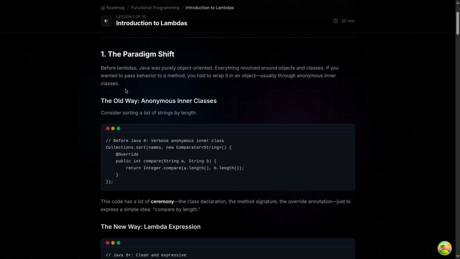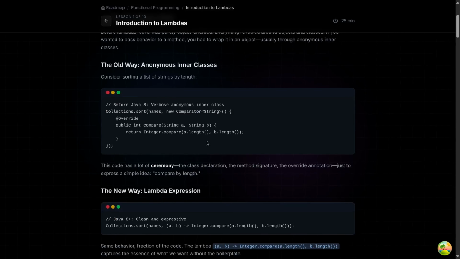So, the paradigm shift. Before lambdas, Java was purely object-oriented programming. Everything revolved around objects and classes. If we wanted to pass behavior to a method, we had to wrap it in an object, usually through anonymous inner classes. This is our old way, and we will see it now.